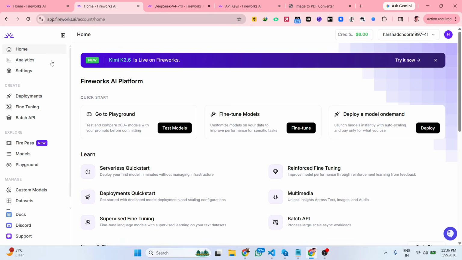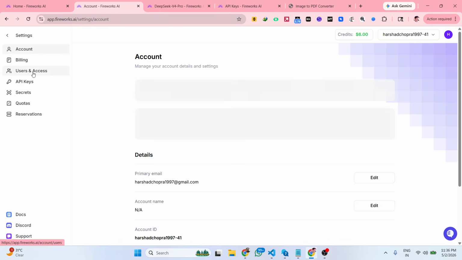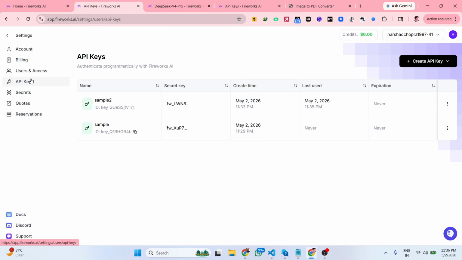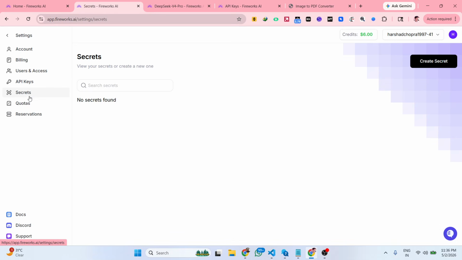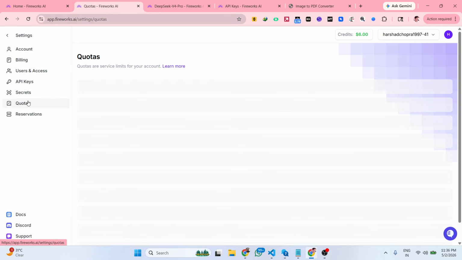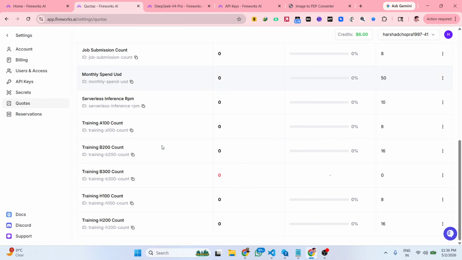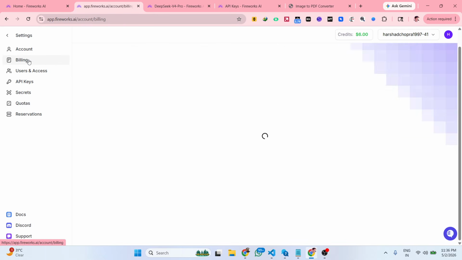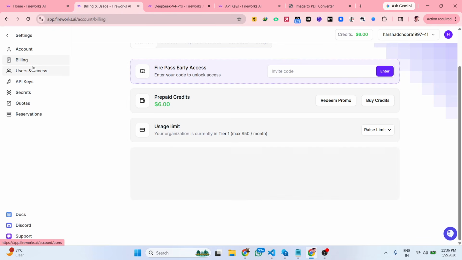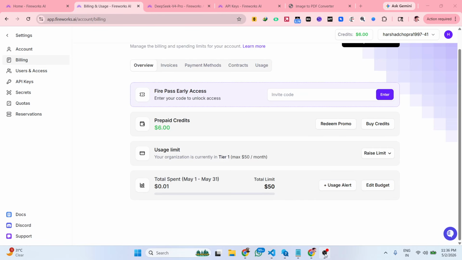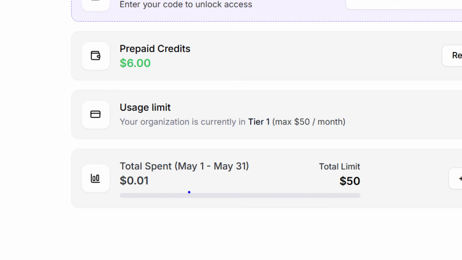So it's a really popular website, and if you see the settings right here inside API key section, from here you select your API keys. The quotas will actually show you how much usage you have done. So definitely try this. So you can see total spent.